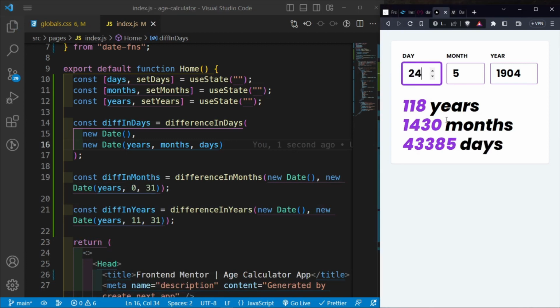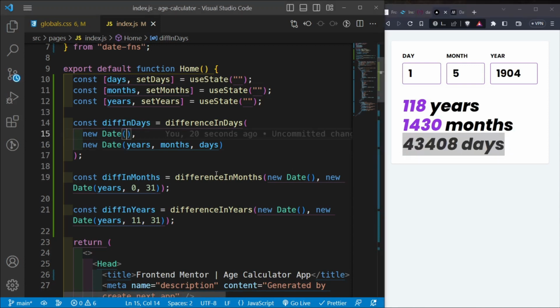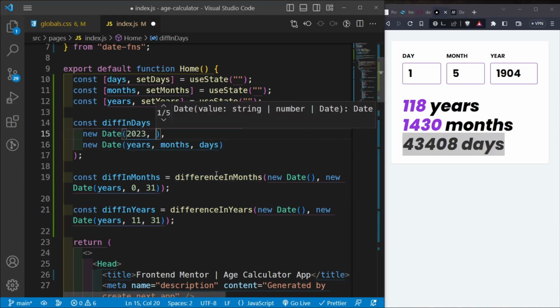Can I change this? Okay, see what happens? Now our dates are dynamic, or rather our number of days, but this is still a problem because there are only a maximum of 31 days in a month, so this is evaluating wrongly. So let me try something. Let me say if this evaluates from 2023 12/31, what happens?